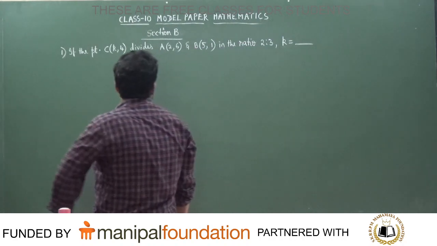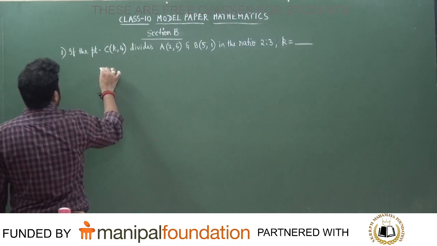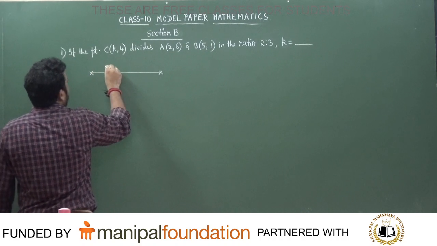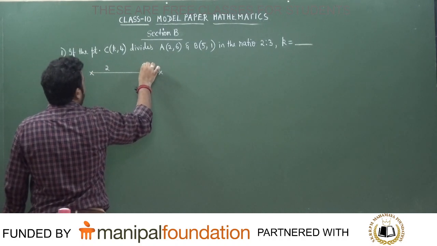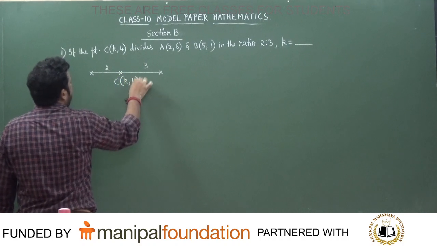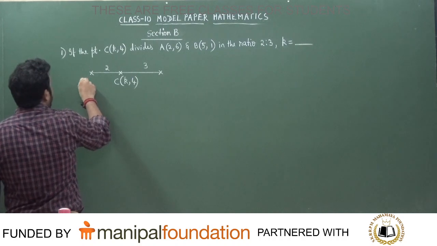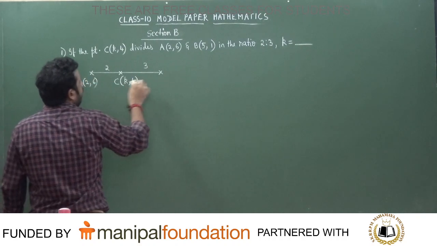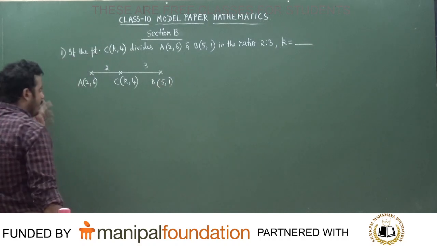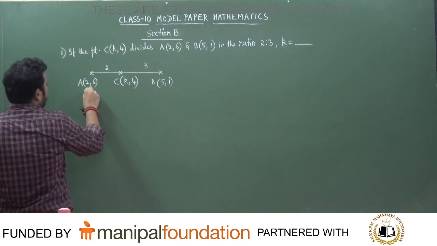No options are given. You should know this. So what is given in the problem? First try to visualize what is given. This is 2, this is 3. The point C is k, 4. It divides the line between A 2, 6 and B 5, 1. Is that okay?